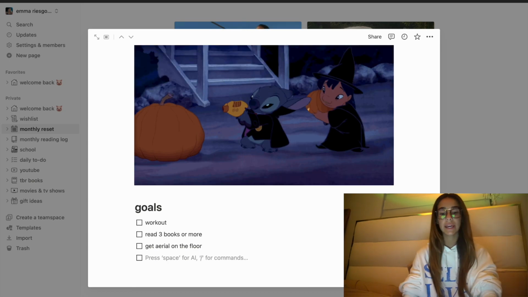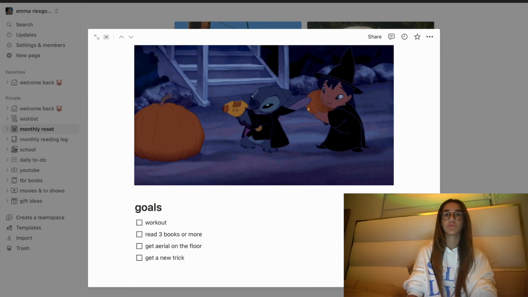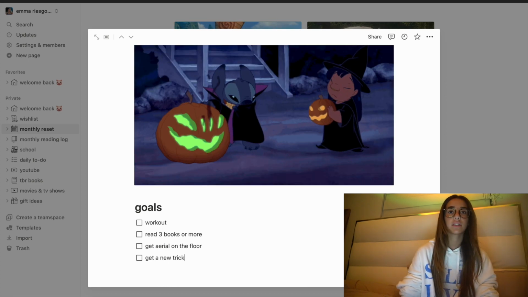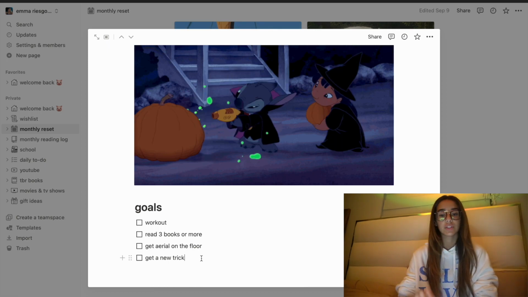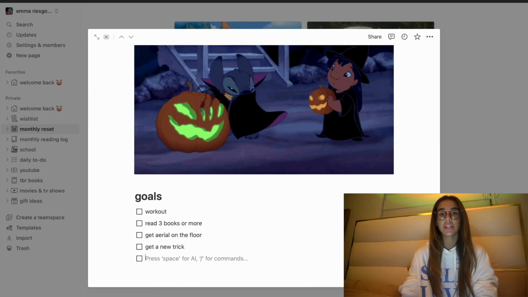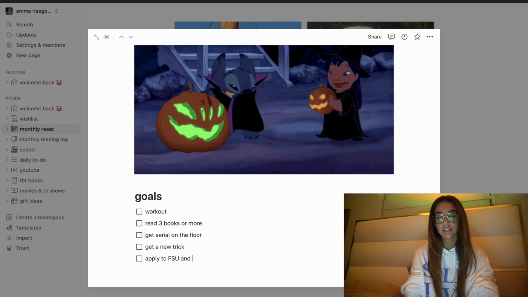I'm gonna say get a new trick because I have been focusing on some of like the same tricks. So I want to see if I could get something new, maybe add it to like a pep rally dance or something. I don't know. That's what I want. Also, other things, goals apply to FSU and FIU.